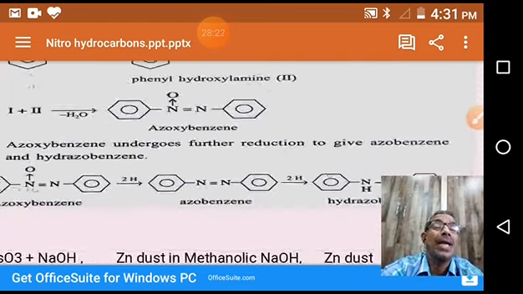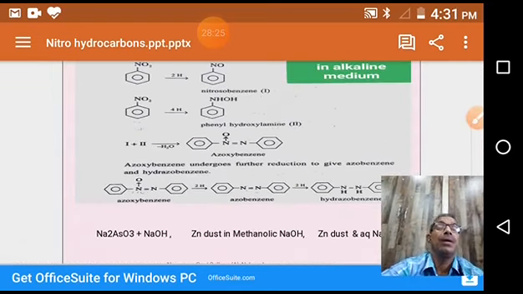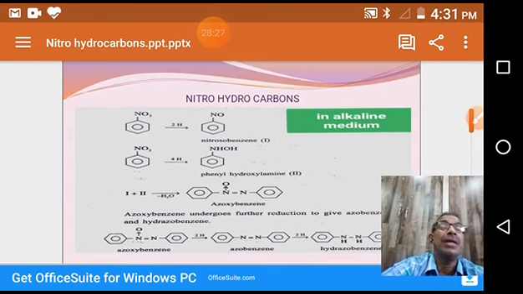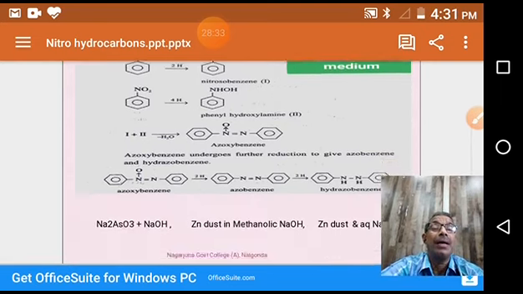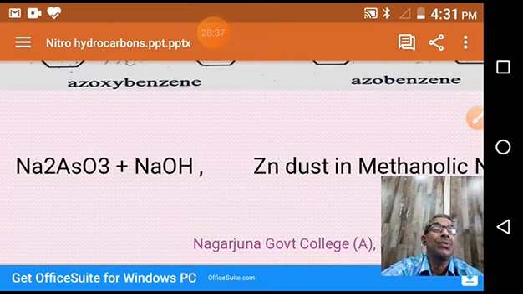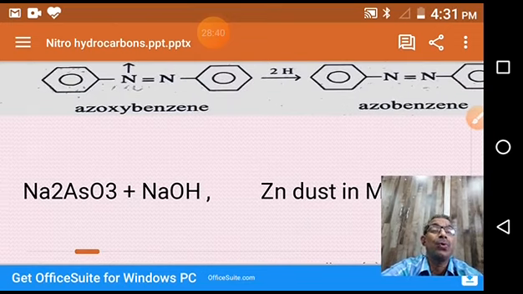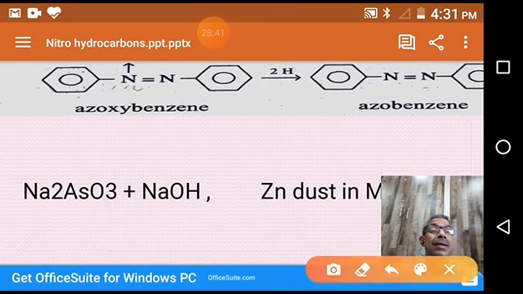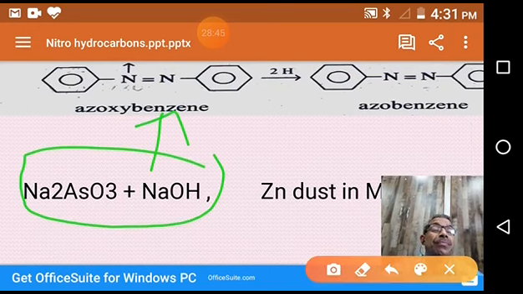So once again, I am telling: nitrobenzene in alkaline medium gives different compounds depending upon the reducing agent. In the presence of sodium arsenite and NaOH, it gives azoxybenzene.